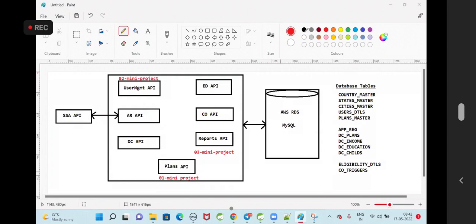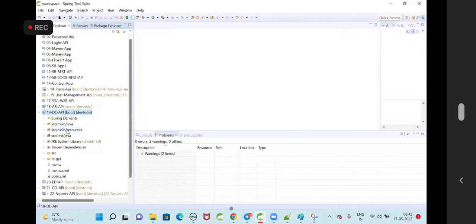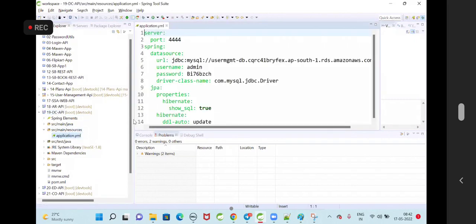So you know how to create the database in AWS RDS. Once the database is created, you need to configure the database credentials in our application YML file. Once it is done, we can run our APIs and test them. Once the testing is completed, we can stop it.